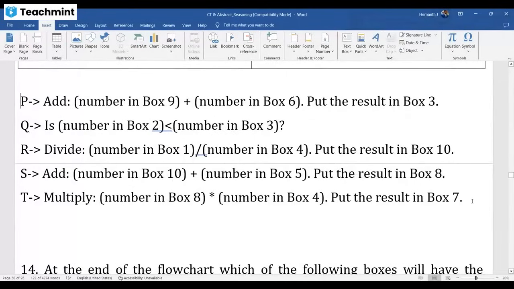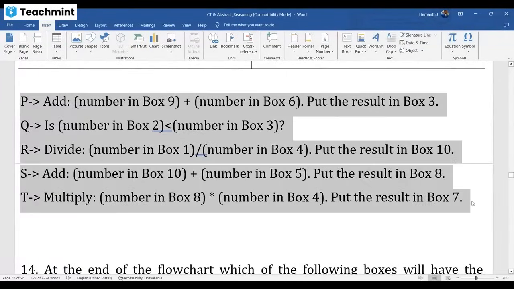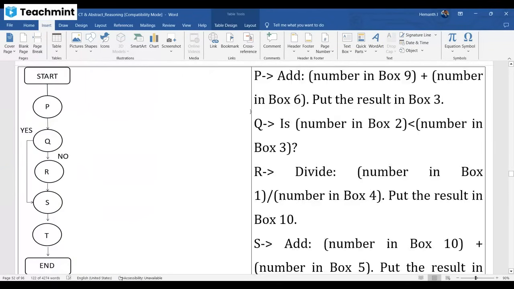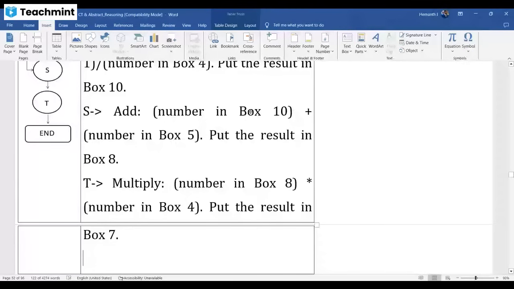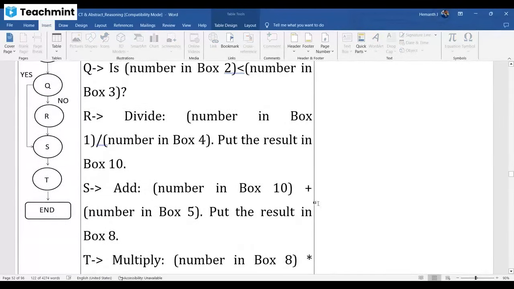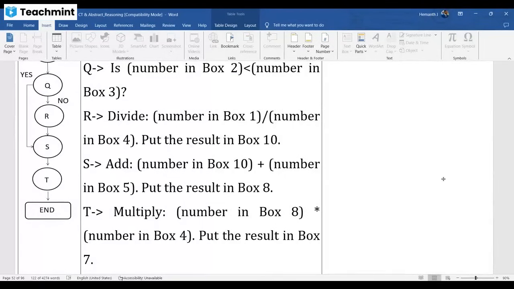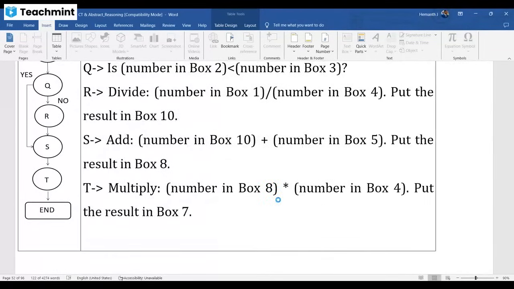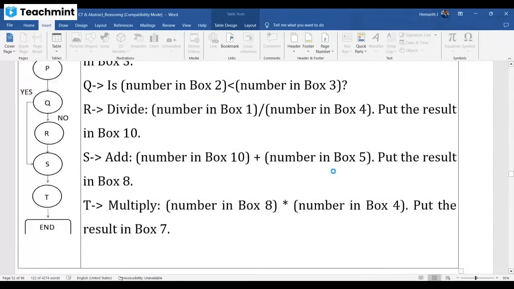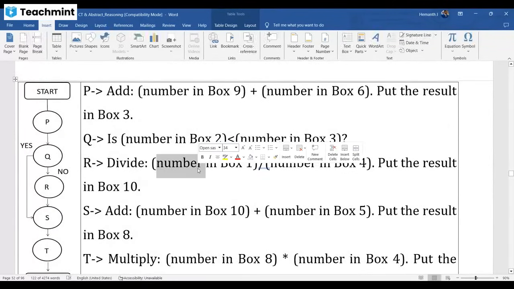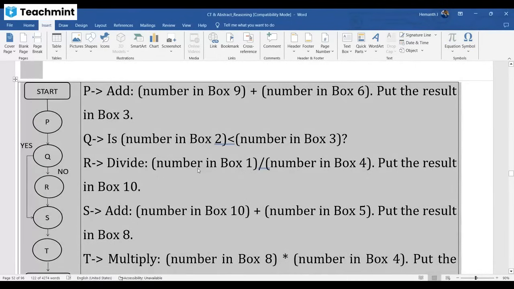So in the exam, this is how things will appear, because with the flowchart, on the right side itself we will get the instructions. Now, my dear friends, this is how they'll ask flowchart related questions. You have 3 questions related to this.